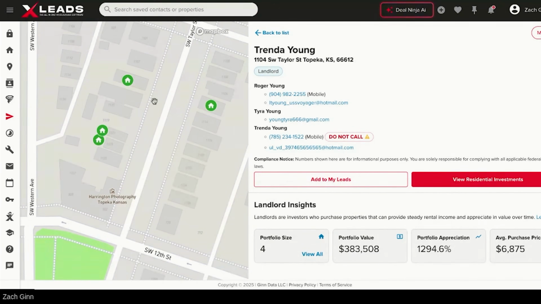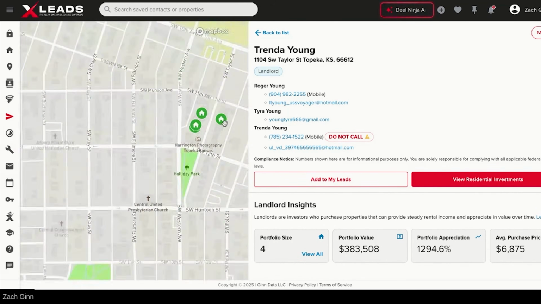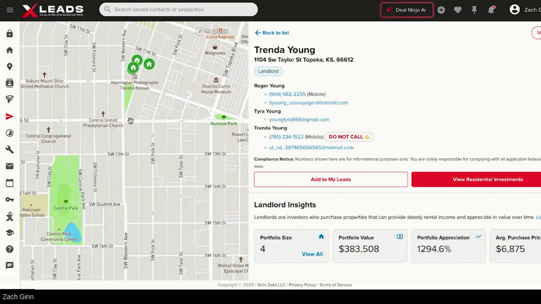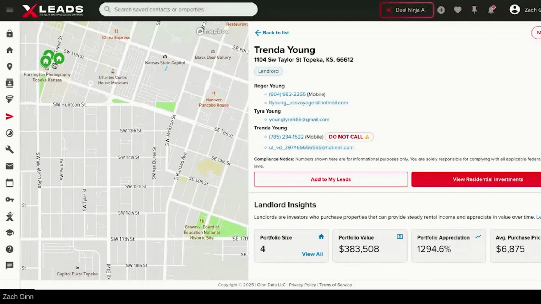Again, this is her phone number, so don't dox her on here, because everyone can basically see her phone number. But basically she owns 4 properties right here. She's already a little gangster out here. So you could probably just DM her and say, hey, you own all these rentals. How about you do like, was it 1, 2, 3, 4, 5? It's like 6 or 7 streets over, same zip code. Would you want to buy this as a rental property? Of course she's going to want to, probably, right?